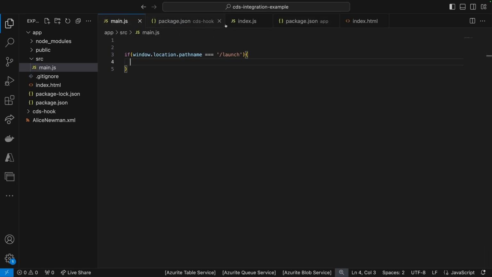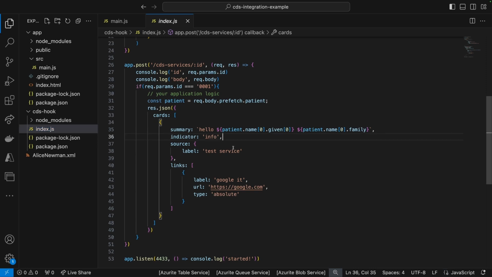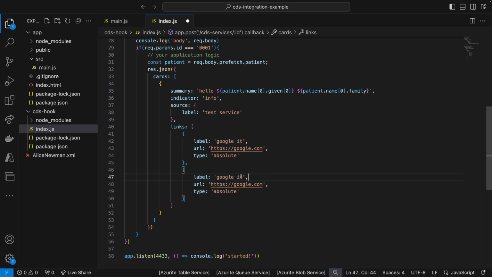So let me keep the main over here. I'm going to close the rest, and I'm going to try not to be too confusing. There are a lot of moving parts, especially if you haven't touched this before. So we're going to go to CDS hooks. I'm going to go to index.js, and I'm going to add another link. Let's say my app, or get more information, or explore, some kind of message to say that you're opening your application here.